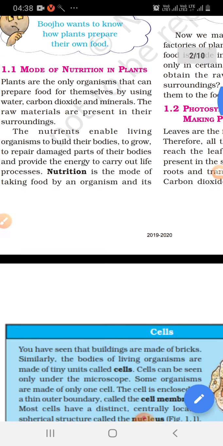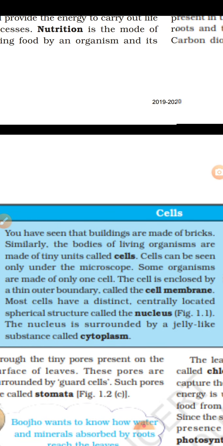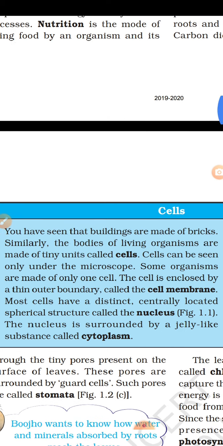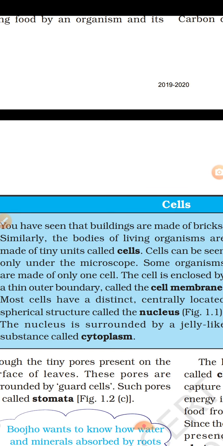All living organisms are made up of tiny units. These units, the basic unit, are known as cells. As buildings are made up of bricks, similarly, all living organisms are made up of a tiny unit called a cell. A cell contains basically three parts. A cell can be visible only under a microscope. Some organisms are made up of only one cell.